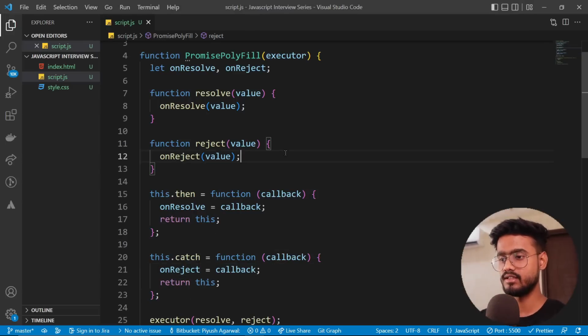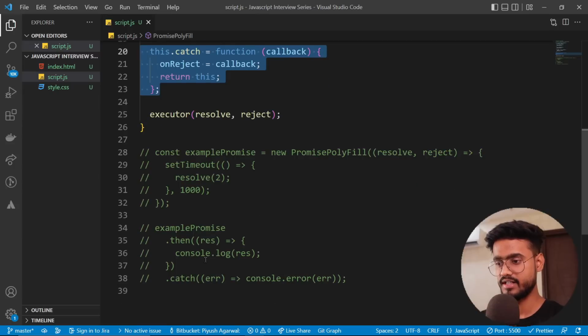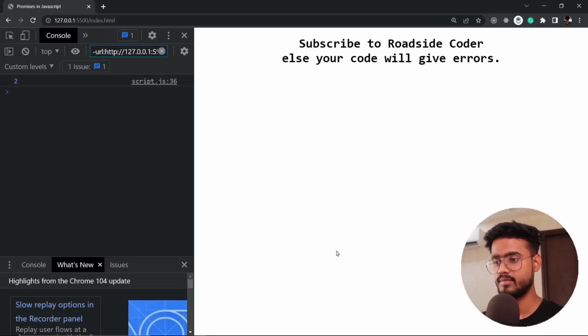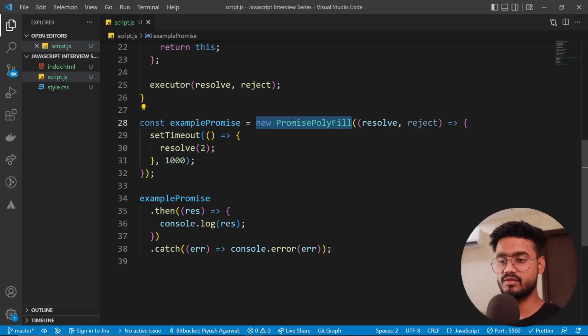Now let's test this out. Obviously the .catch will not work because this will require much more than what we have written up until now. So let me just remove the comment and let's see what we get up until now. Yep, we get this 2 over here. So we are creating this new instance of this promise polyfill right over here, and then we have this executor function over here, right, with resolve and reject. Okay, fine. Now after this we are calling this .then. Now .then will have this callback which will take this response and console log this response.